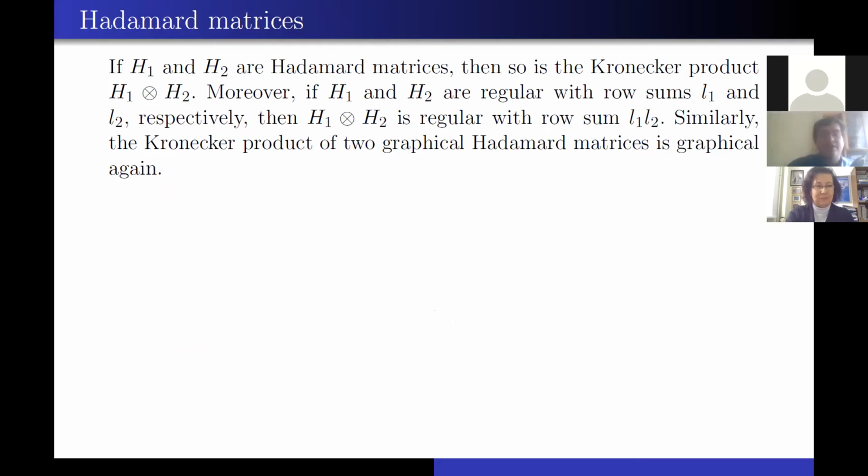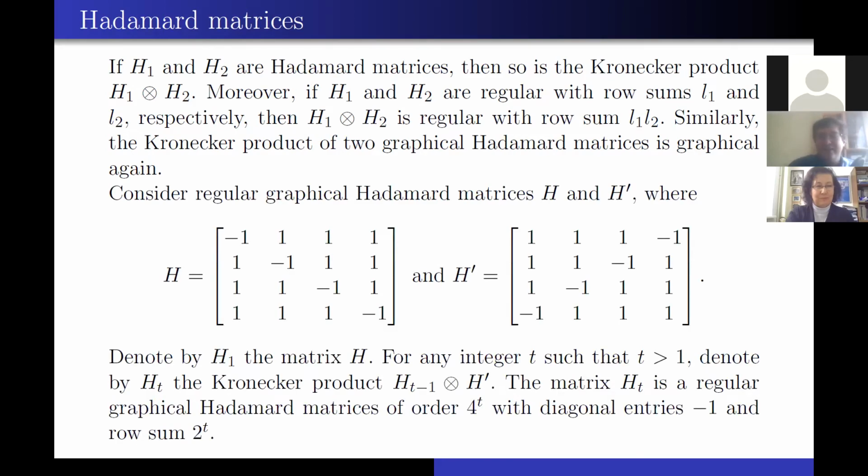If H1 and H2 are Hadamard matrices, then the Kronecker product is also a Hadamard matrix. Moreover, if these matrices are regular with row sums L1 and L2, respectively, then the Kronecker product is regular again with row sum L1 times L2. And similarly, the Kronecker product of two graphical Hadamard matrices is graphical again.